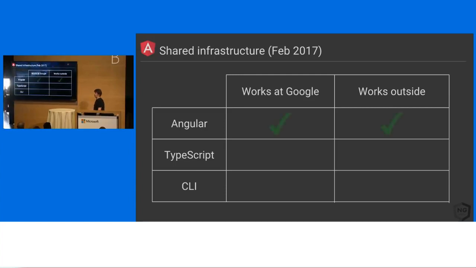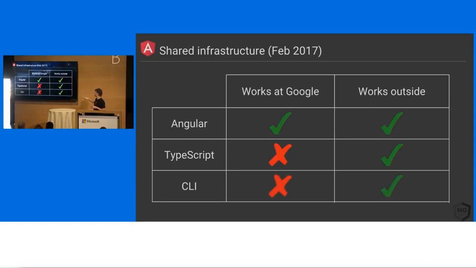So as of a couple of months ago, we had Angular, right? Angular works inside of Google. It works outside of Google. Everybody does this. This is the one that surprises people a little bit. So we've been doing TypeScript, and you've been hearing us talk about TypeScript for probably 2 years now. But up until February, we actually weren't allowed to use TypeScript kind of widely at Google. So we made this big bet that we thought, OK, definitely we like it on the Angular team. And so we're going to kind of go through this process, which I'll talk about in a second.